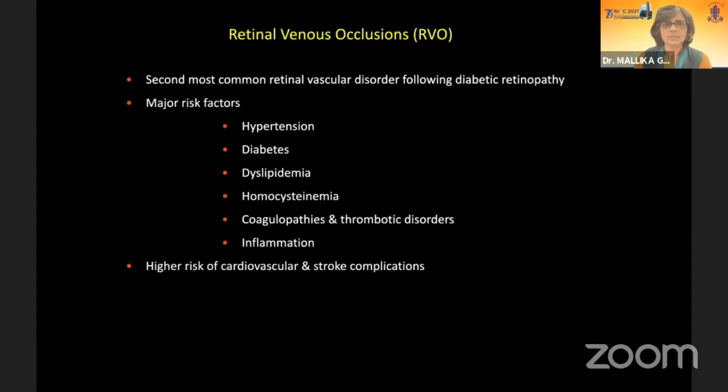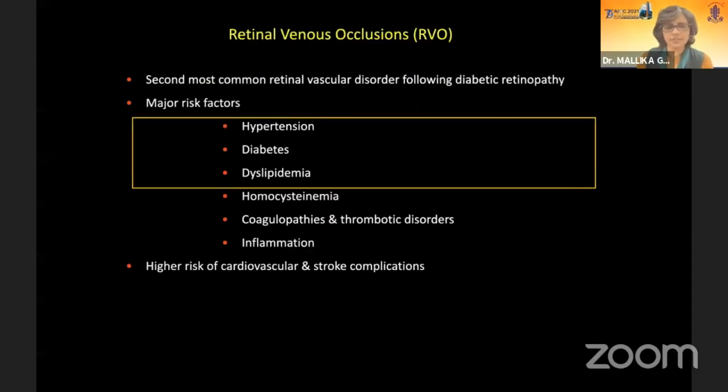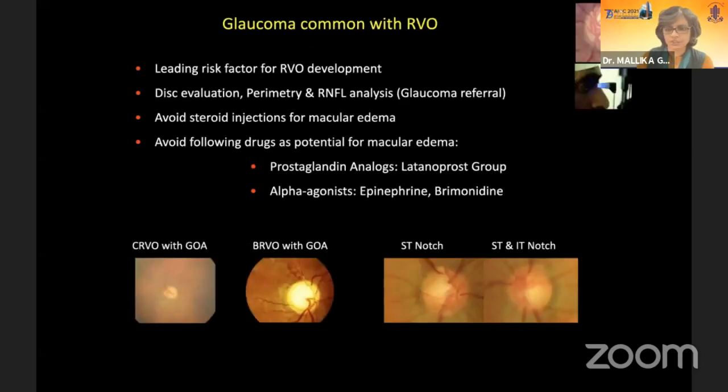Okay. So the main risk factors remain hypertension, diabetes, and dyslipidemia, and less commonly homocystinemia, coagulopathies, and inflammation. And to remember, these patients are at higher risk for stroke and cardiovascular complications. A very important feature specific to RVO is glaucoma, which is very commonly coexistent and may be the risk factor causing RVO. So very detailed disc evaluation is required.